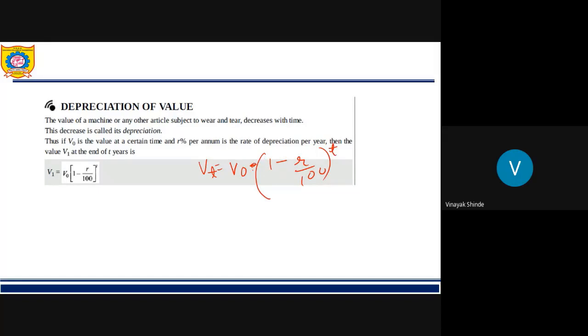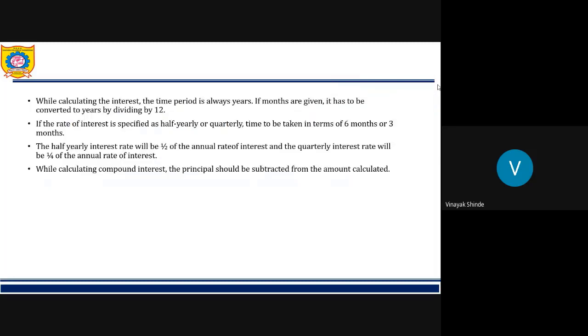Here v0 is the initial value and r becomes negative because the value is decreasing. Depreciation means degradation in quality, the quality keeps lowering. So this is the formula for depreciation of any value.